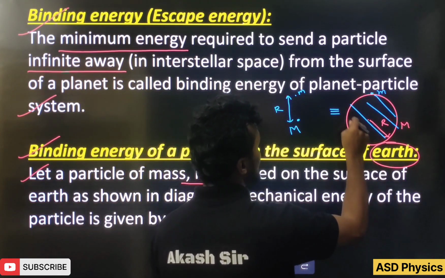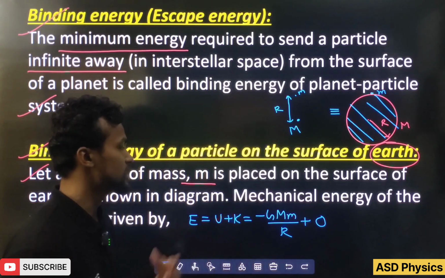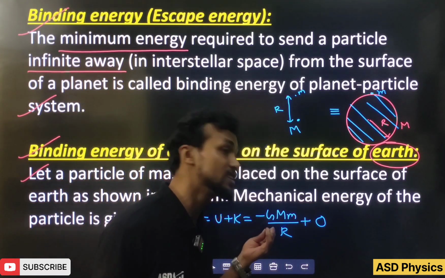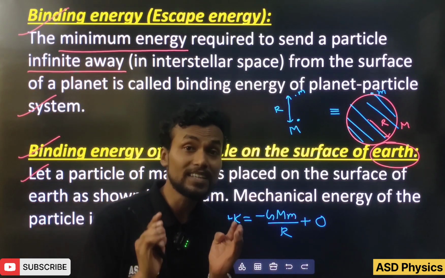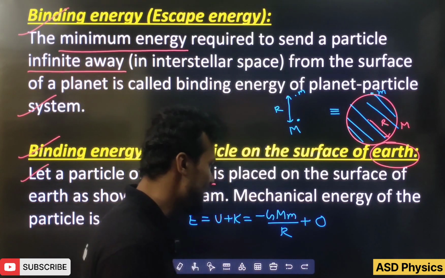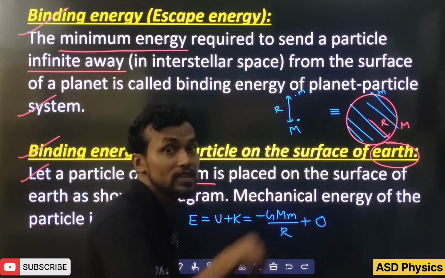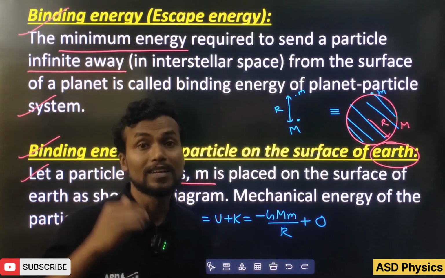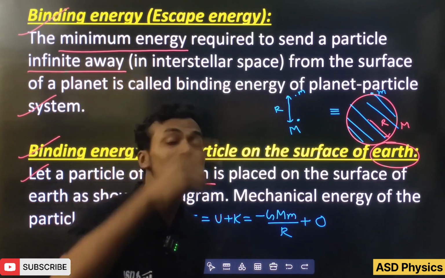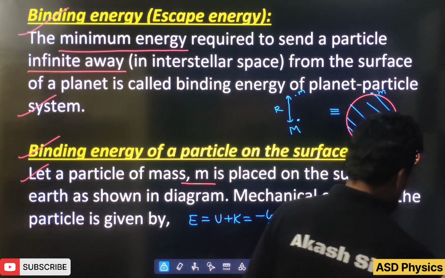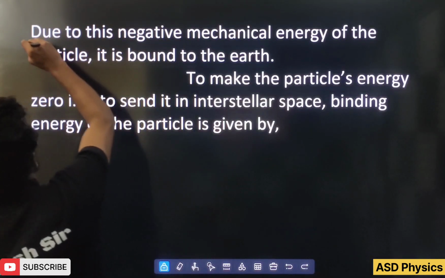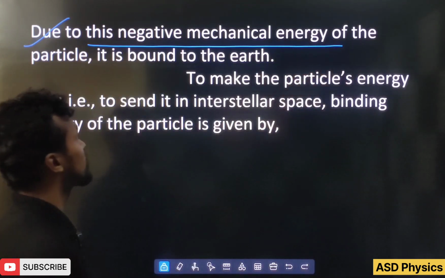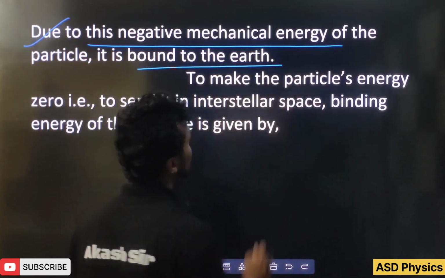So this is my energy. Which energy? Positive or negative? Negative energy. Because of this negative energy only the object is bound to the planet. If anyhow this energy becomes 0, that means if we add plus GMm by R in this, then what will happen? The object will go into the interstellar space. See please, due to this negative mechanical energy of the particle, it is bound to the earth, as I told you.